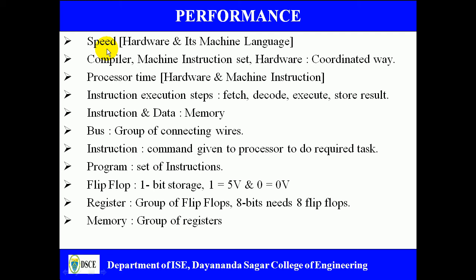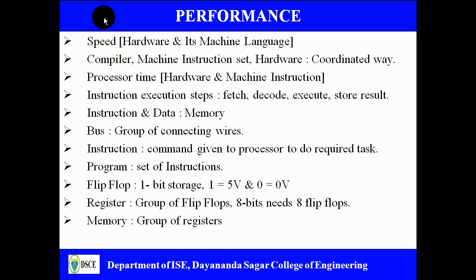If X industry manufactures computer A and Y industry manufactures computer B, and computer A is working at a high speed, then we can say that computer A has the best performance. So speed of a computer is one of the important criteria to judge its performance. If a computer works at a high speed, it has the best performance. Otherwise, such a computer does not have the best performance.